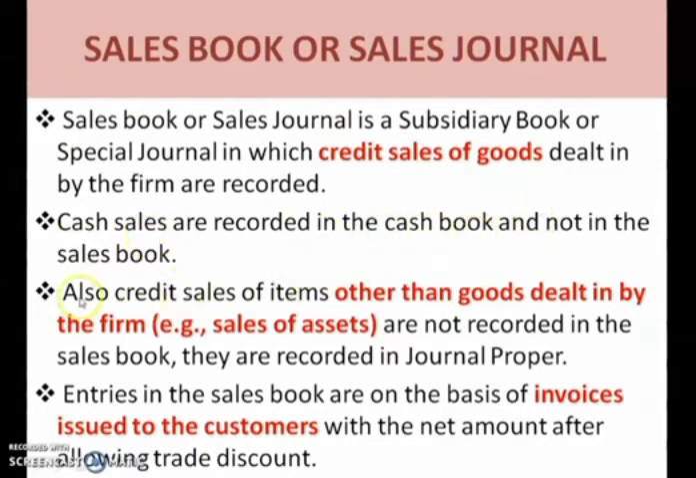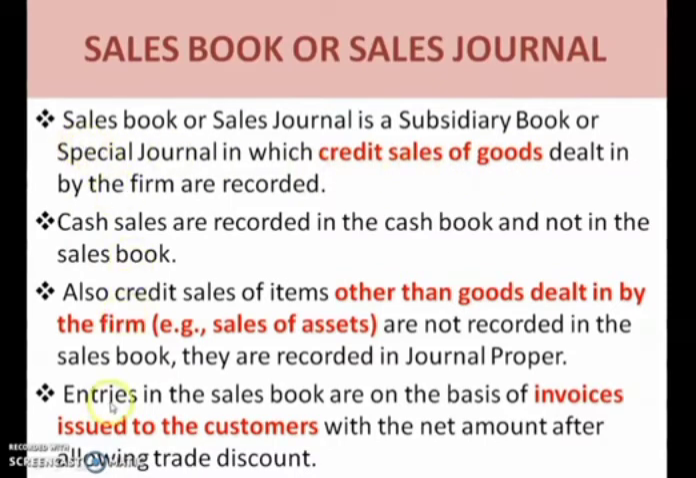Okay, children. Now, also credit sales of items other than goods dealt in by the firm, that is sale of assets, are not recorded in the sales book. So one more thing you have to remember, same like in purchase book, sale of fixed asset will not be recorded in the sales book. So what all things we will not record in the sales book? The first one is cash sales, and the second item is sale of fixed assets. And what are the things which we record in the sales book? Credit sale of goods, that will be recorded in the sales book.